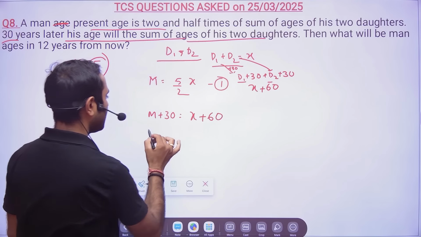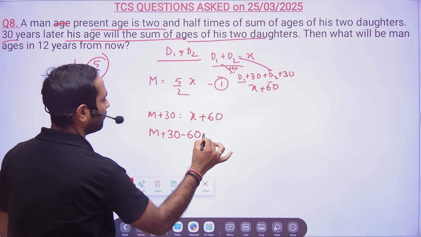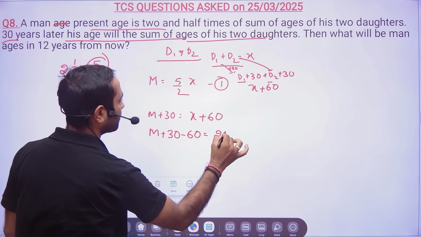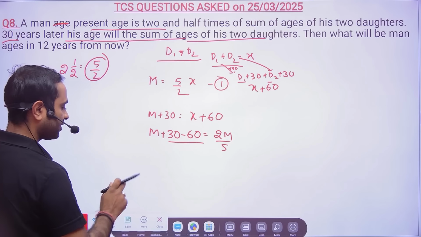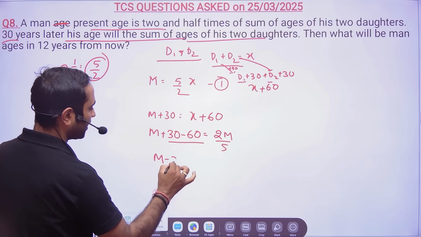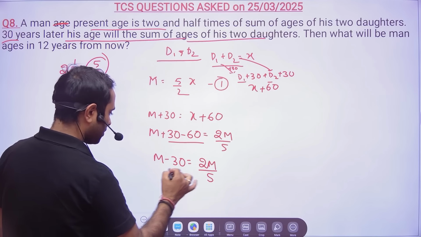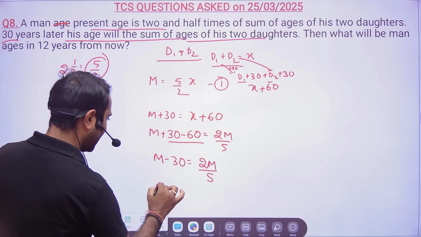Okay, fine. Now m plus 30, this 60 we will bring this side, will be equal to X. X is nothing but 2m by 5. Okay, sir. So plus 30 minus 60 will give you ultimately minus 30 is equal to 2m by 5. Okay. So 30 we will send this side, m we will bring this side.